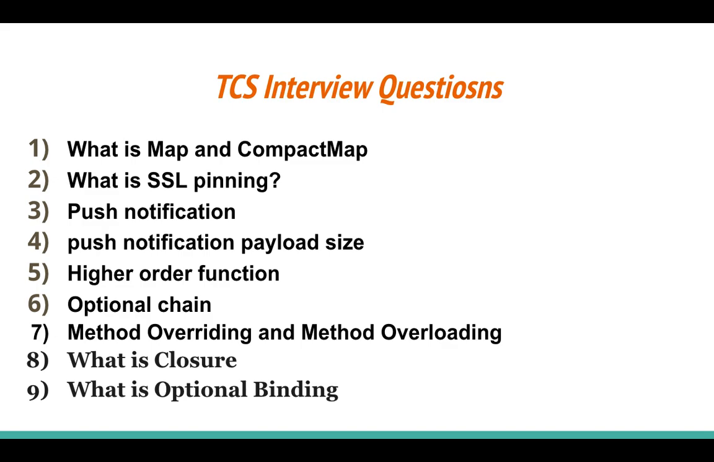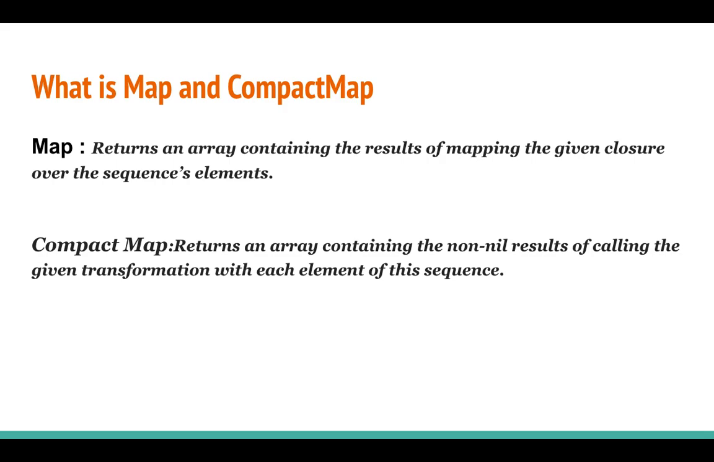Okay, let's start. What is map and what is compact map? According to the map, it returns an array containing the results of mapping the given transformation over the elements of the sequence. So what is compact map? Compact map returns an array containing the non-nil results of calling the given transformation on the elements of this sequence.